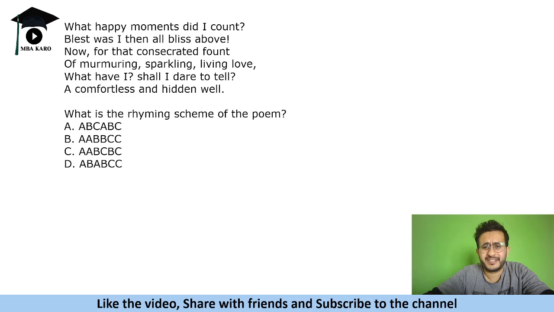Rhyming scheme भी बहुत easy है, मैं बता देता हूँ एक बार, तो आपको कभी भी question आएगा आप इससे कर सकते हो. "What happy moments did I count? Blessed was I then all bliss above. Now for that consecrated fount of murmuring, sparkling, living love." So you are given 6 lines. Now rhyming scheme कैसे करते हैं?